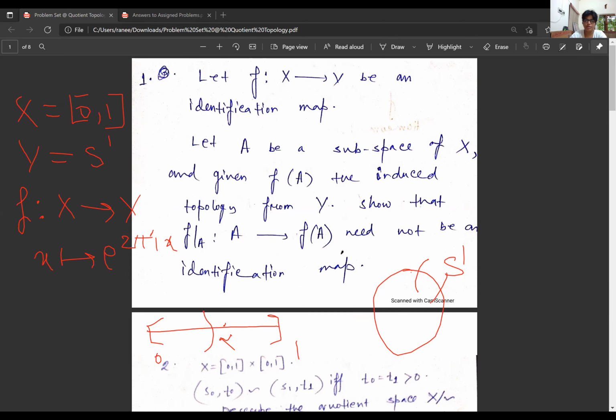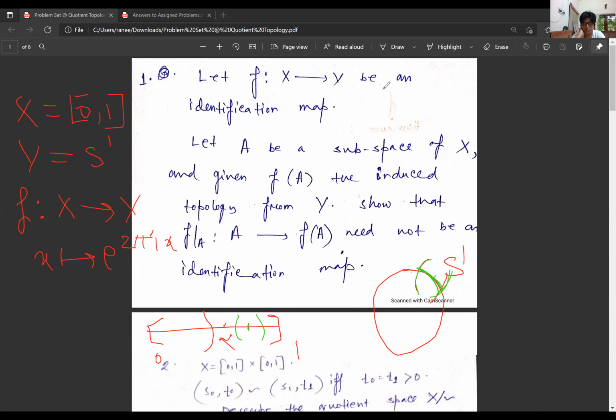Yeah, I understood what you were saying. So whatever I have drawn here, you are trying to say this kind of thing is your open set in S1, right? Yes. And you are saying that the inverse image of this will be, if this is the midpoint, then it will be like this. Yeah, I understood. This is perfectly fine to think about, and this is really good.